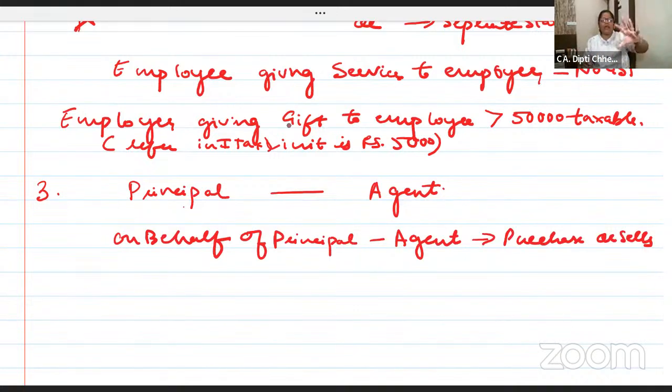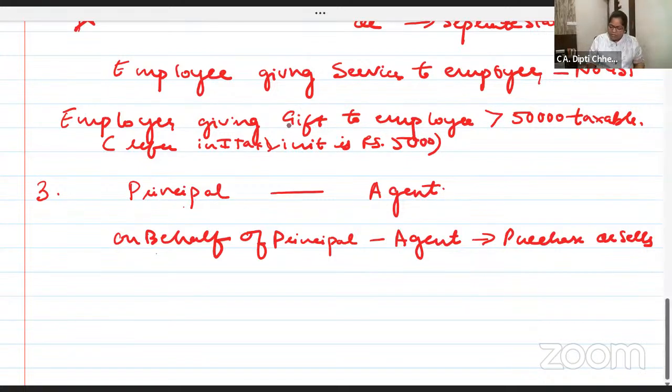Principal is saying, I want this quality of raw material for our factory. Can you get it? The agent is doing it on commission basis. Or I want to sell this at this rate. Can you sell for me? Yes, you are my agent. Take commission and do the work. I'll give you del credere commission. Done.